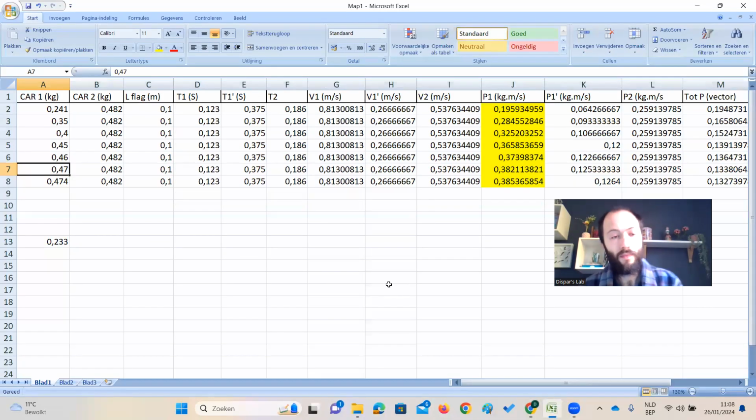Now, what do we see? So cart 1 would have to weigh 470 grams. And cart 2 weighs 482 grams. Only a difference of 12 grams. They almost weigh the same. Now, what do we know about elastic collisions of two carts weighing the same, equal masses? Well, cart 1 comes to a full stop after collision. Now, this mass 1 weighs 12 grams less than mass 2.